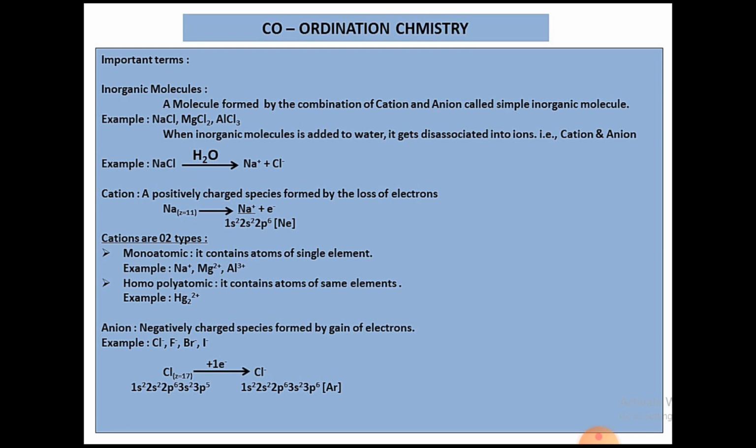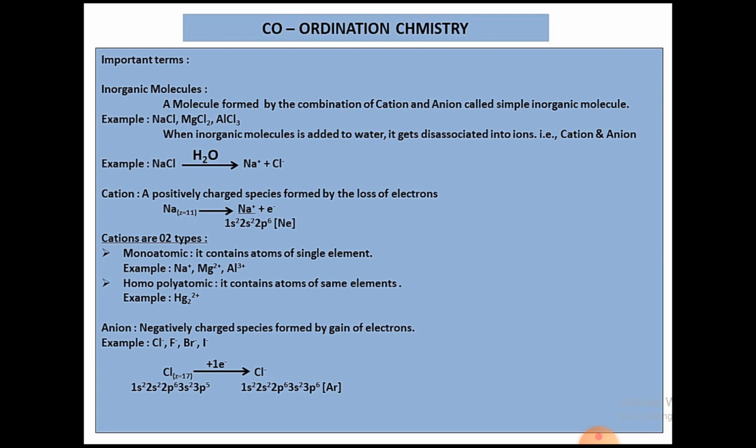Now coming to the classification of cations. Cations are classified into two types: monoatomic cation and homopolyatomic cation. A monoatomic cation contains atoms of a single element. Examples I can give you: Na plus, Mg2 plus, Al3 plus. In all these examples you can see only one atom is present.